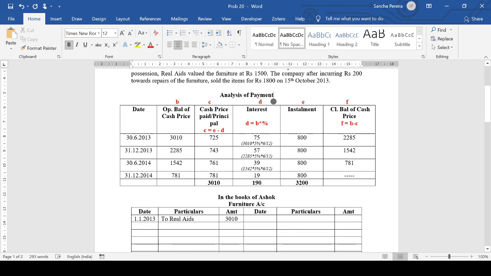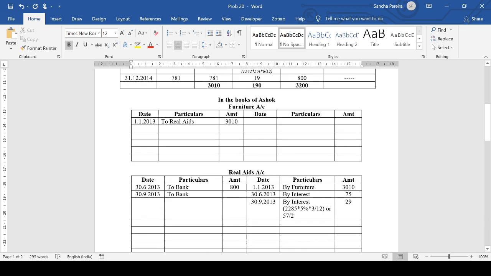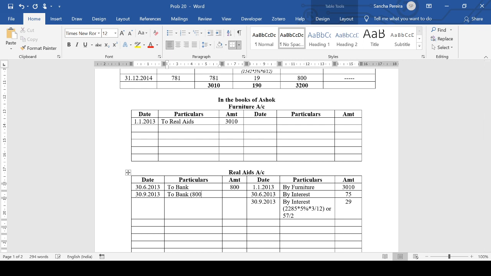So we are going to calculate it this way: 800 is for 6 months, so 800 into 3 divided by 6. Does it make sense?